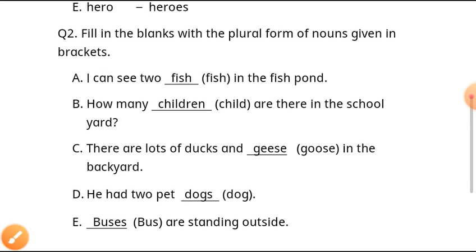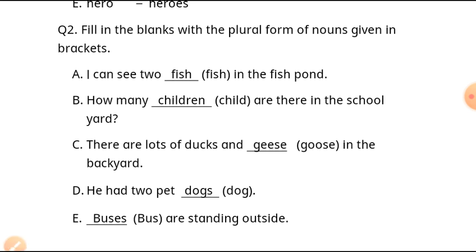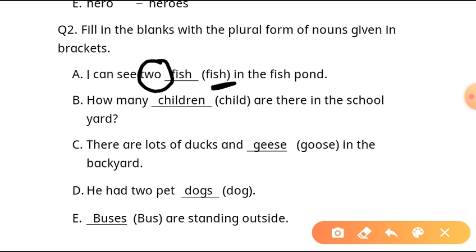Let's come to the next exercise. Fill in the blanks with the plural form of the nouns given in brackets. As you can see here, words are given. I can see 2 dash in the fish pond. Here also we don't change the form, as it is written 2 here. So we can tell now, right? It is plural form. I can see 2 fish in the fish pond.